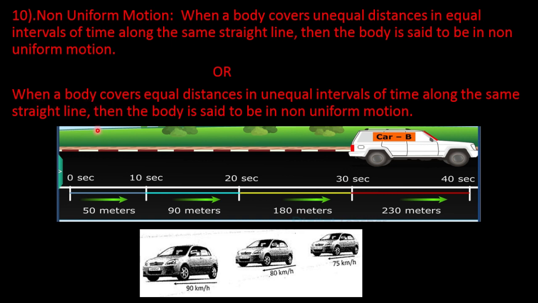Sometimes the distance covered may be the same but the time interval varies. In such a situation, non-uniform motion can be defined as when a body covers equal distances in unequal intervals of time along the same straight line. So, we have completed different types of motions.